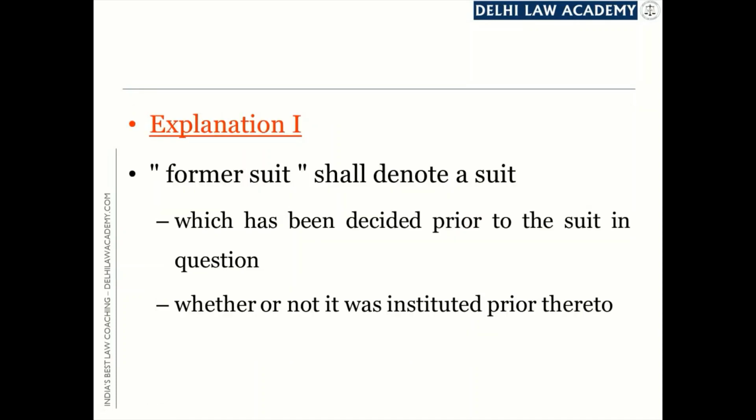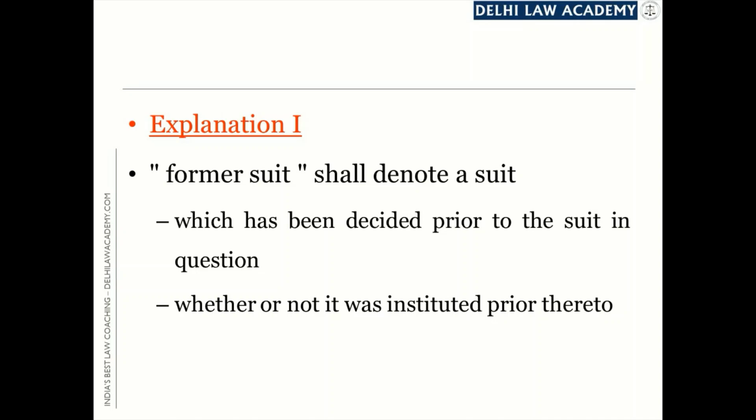Let us come to the second part of our discussion, that is the 8 explanations annexed to Section 11. The first explanation tells us what is meant by a former suit. It says, a former suit shall denote a suit which has been decided prior to the suit in question, whether or not it was instituted prior thereto.